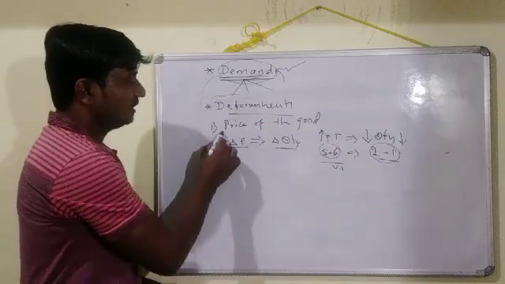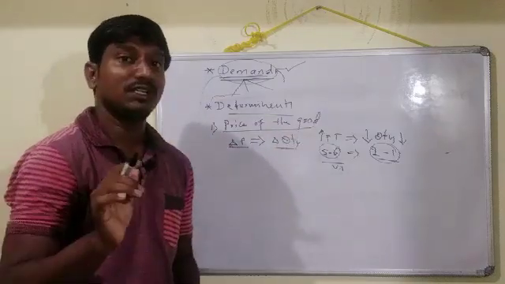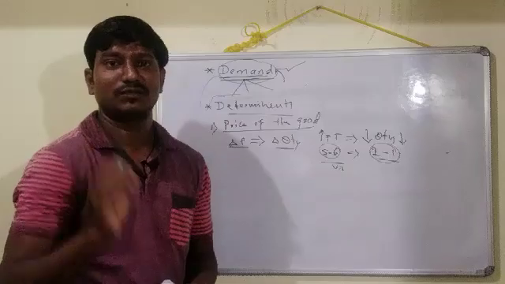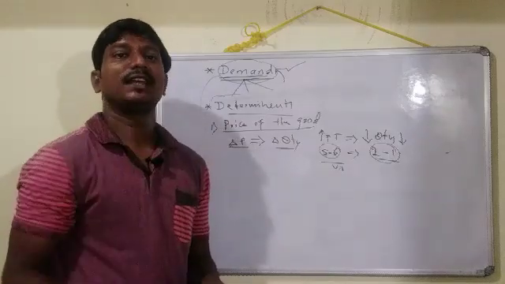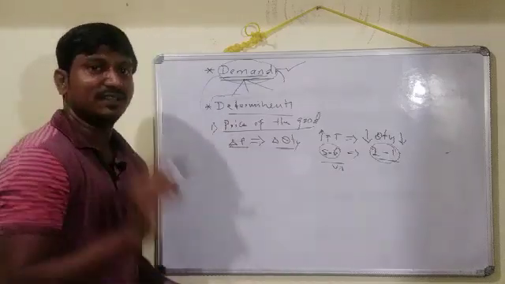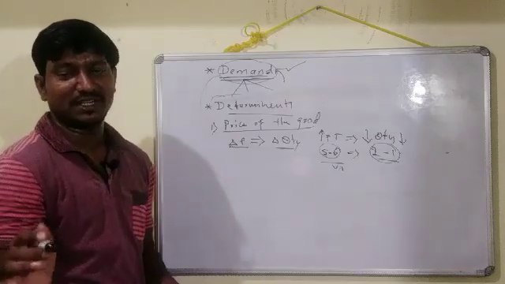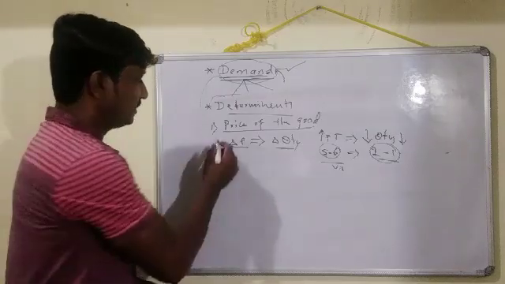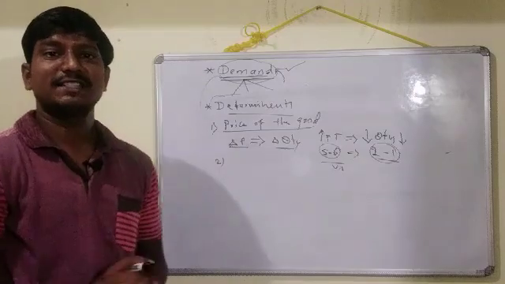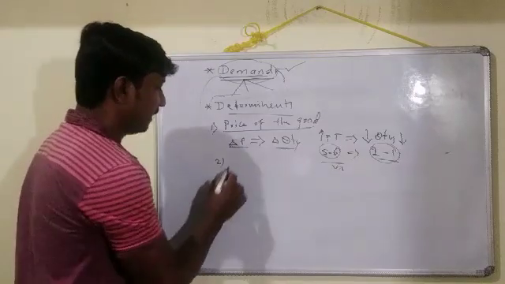This is how the first influencing factor of demand is the price of the commodity or price of the good. If there is a change in the price, that makes a change in the quantity demanded. If there is an increase in the price, there is a decrease in the quantity, and vice versa. So this is the first influencing factor. Coming to the second influencing factor. What is the second influencing factor?